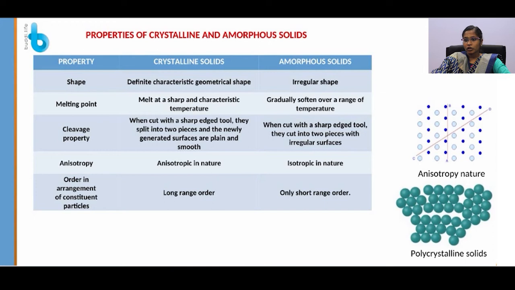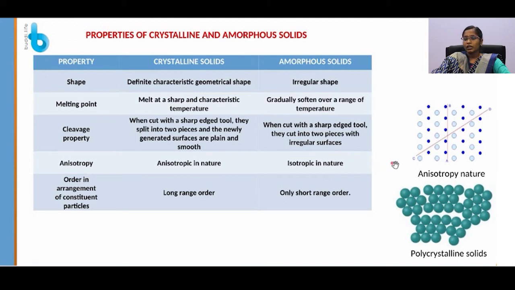Anisotropy of crystalline solids. Crystalline solids are anisotropic in nature because the physical properties of these solids are different in different directions, because the arrangement of atoms in crystalline solids is different in different directions. In the vertical direction, the arrangement of atoms will be different. In the horizontal direction, the arrangement of atoms will be different. So the physical properties of these solids are different in different directions.